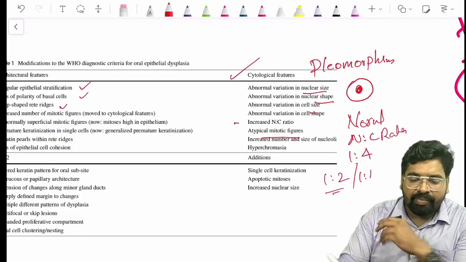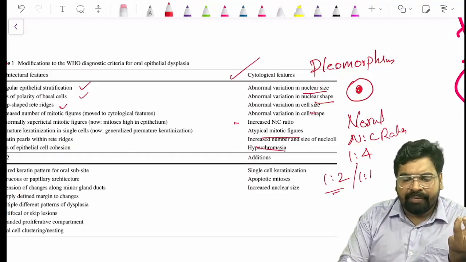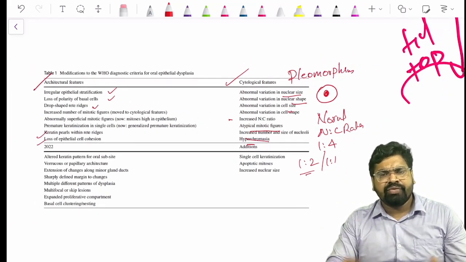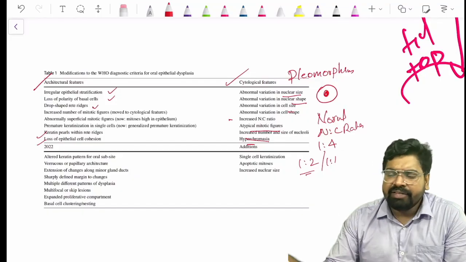Mitotic figures, there will be mitotic figures. Hyperchromatasia means darker color. So all these are the features of dysplasia. So when they start appearing, we call it dysplasia.